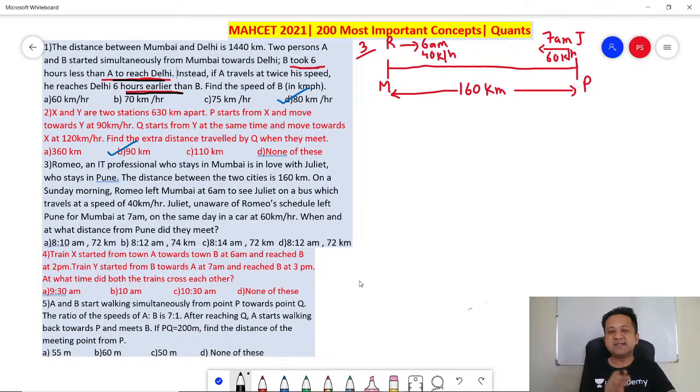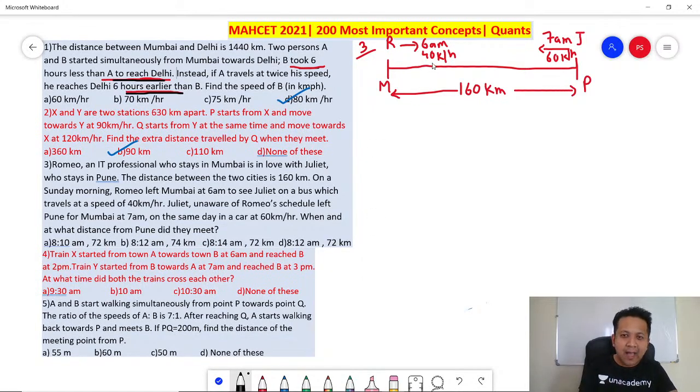Now think about it. 6 a.m. Romeo started. Juliet started 1 hour late. So can I say between 6 to 7 a.m. only Romeo was moving? Will you agree? Between 6 to 7 only Romeo was moving. So let's consider 7 a.m. So if I consider the diagram at 7 a.m.